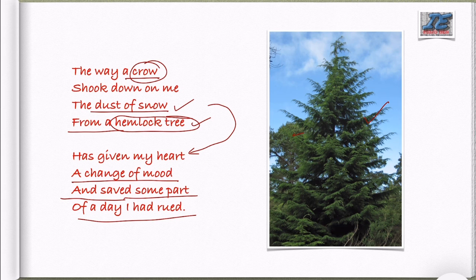Okay, so crow also, in many countries, not only in countries, in many cultures, it is believed to be a negative omen. It is related to negative things. Similar thing goes with hemlock tree also. So these two negative things, these two things which often we ignore, even as simple as dust of snow, this also we ignore often. All these smaller things changed the poet's mood from sadness to lightness, means his mood became light, and the rest part of the day which he was going to spoil, it was saved now.